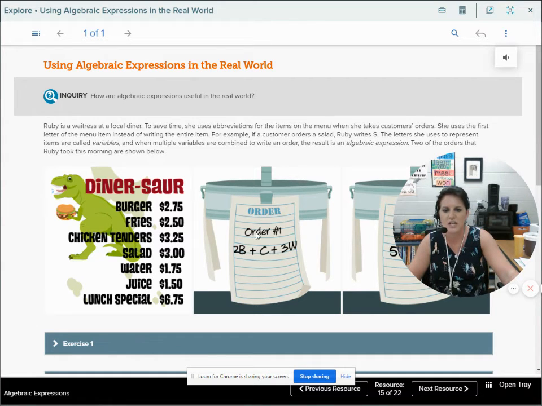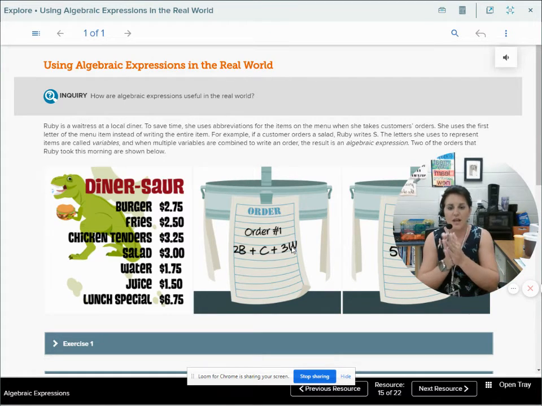So I'm just going to look at this order 1 here. 2 times B. 2 times the number of burgers. They must have ordered 2 burgers, right? They ordered maybe a chicken tender and then 3 waters. Well, we know that a water is $1.75. So if they ordered 3 waters, then we've got to multiply 3 by $1.75.